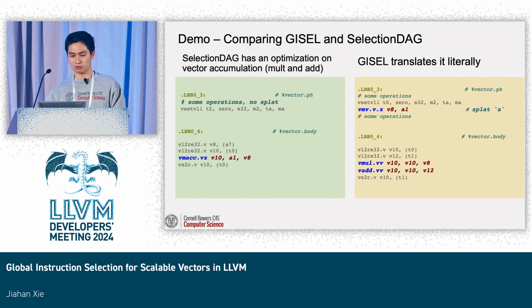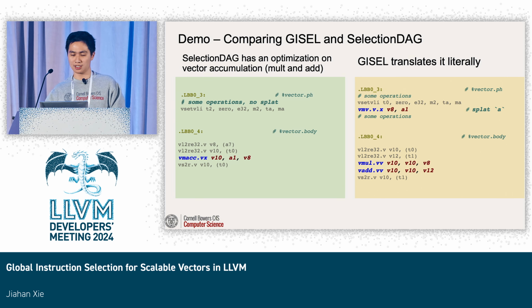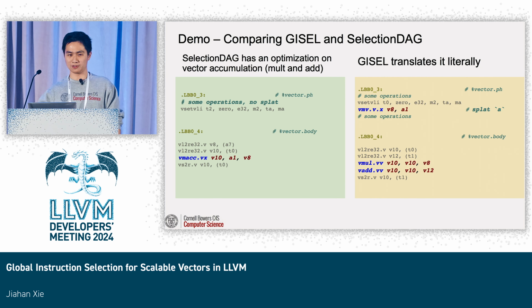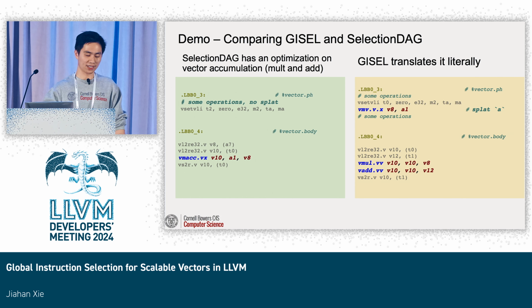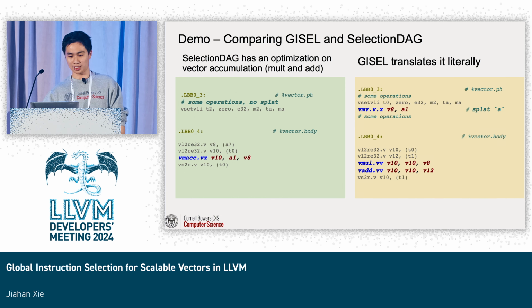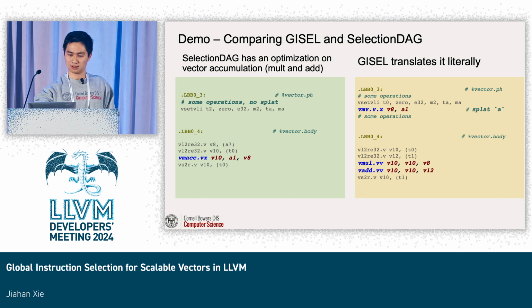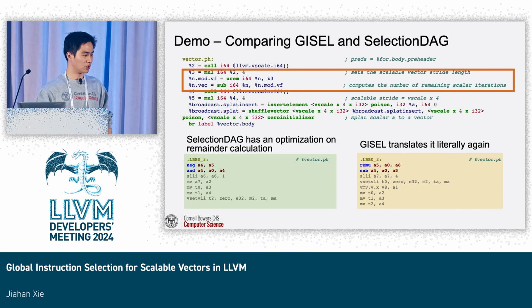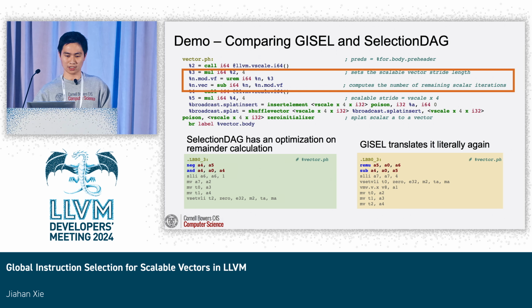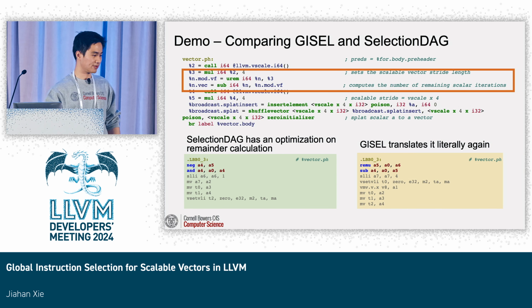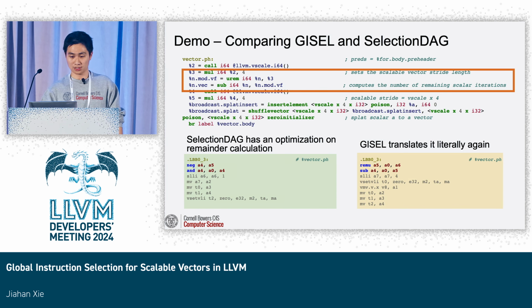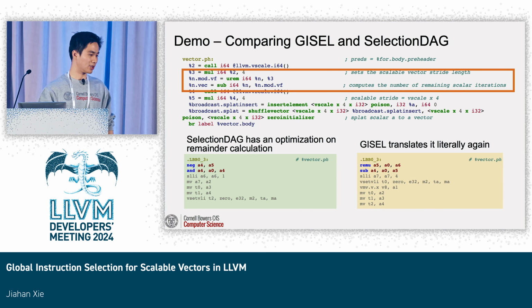But in GISel, it turns out that it translates everything literally, so it splats scalar a using the vmv operation in RISC-V, and then it does the multiply and finally vadd with Y. There's another point that is irrelevant to the vector, but I thought I could also bring it up, which is that SelectionDAG does some optimizations when calculating the remainder, and GISel again translated it literally.